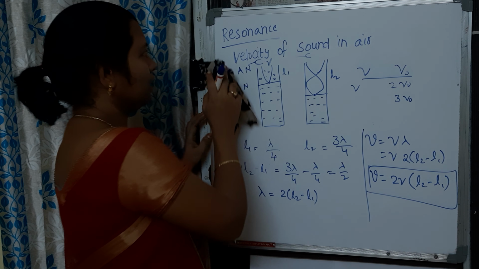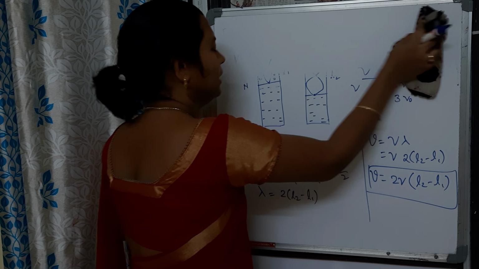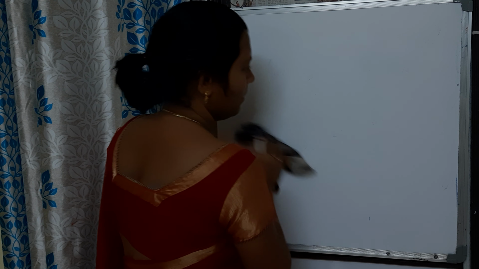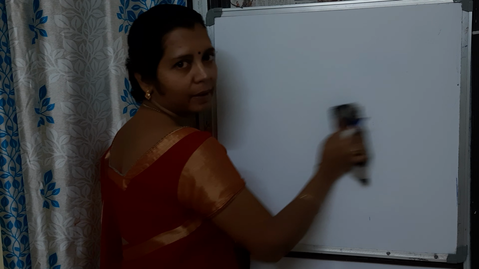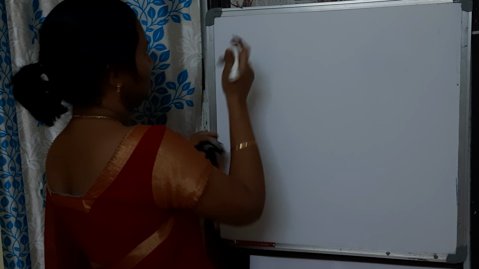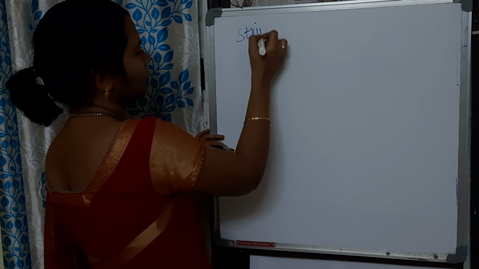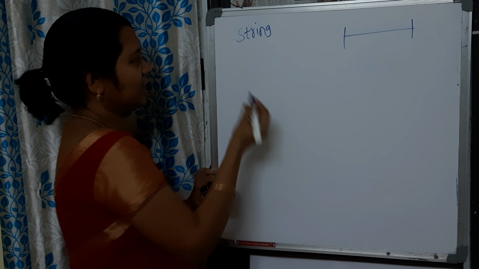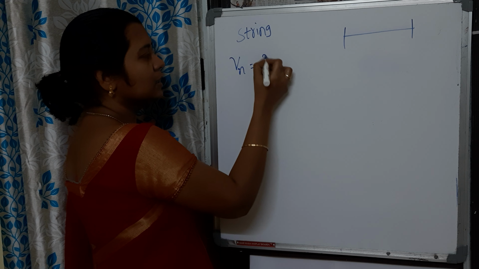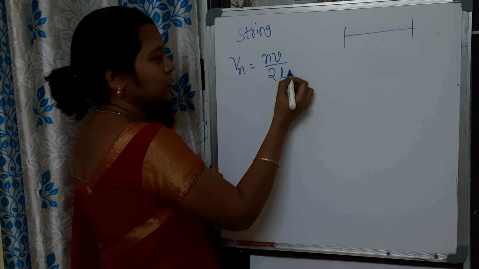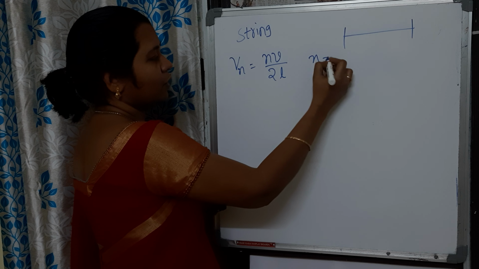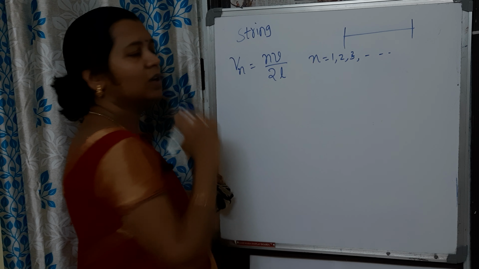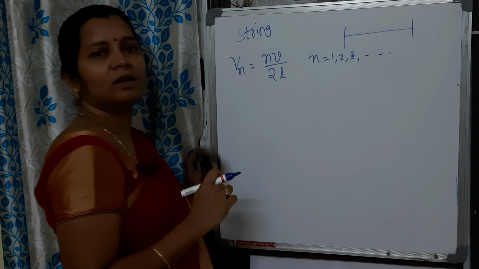And one more thing, we have derived normal modes in a string, normal modes in a closed pipe, and normal modes in an open pipe. So what are normal modes in a string? The normal possible modes of vibrations in a string, if it is fixed at both the ends, we got as nu n is equal to nv by 2l, where n is 1, 2, 3, and so on. And what is v here? V is the speed of a wave.